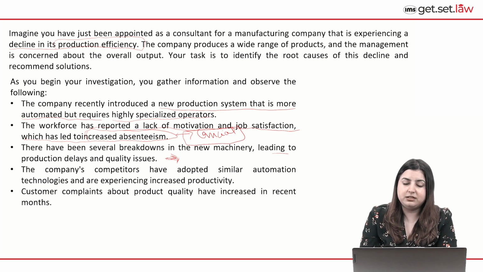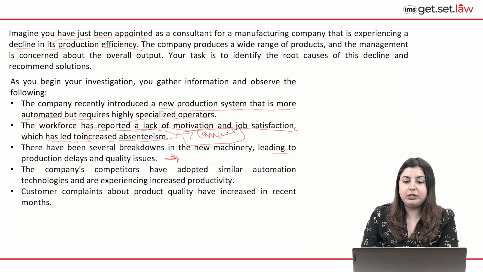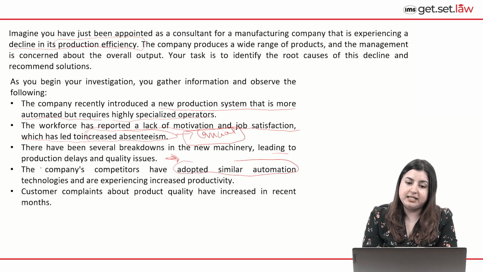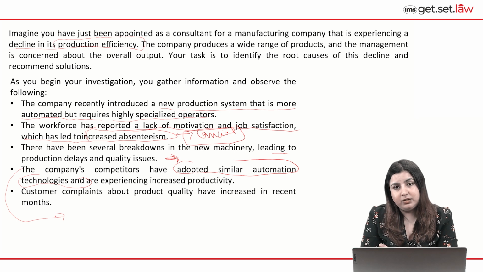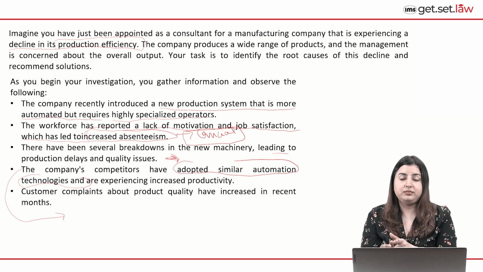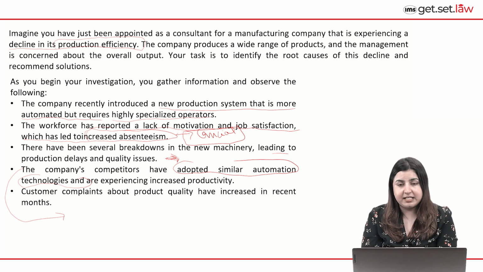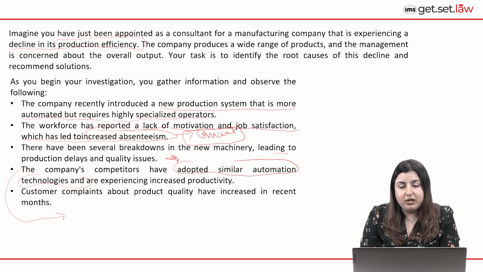The company's competitors have adopted similar automation technologies and are experiencing increased productivity. Please keep in mind, students, that this is the only information on the company's competitors: they have also adopted similar automation technologies, however, they are experiencing an increase in productivity. That's all the information there is, and why they're experiencing an increase in productivity is also not mentioned. So keep that in mind, because we cannot assume information randomly.